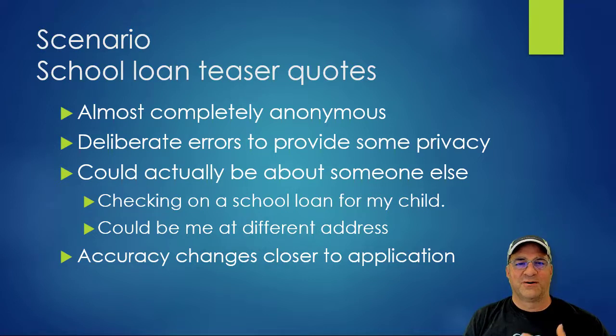So from a who-entered-it standpoint, we don't know. Who are they entering about? We may or may not know, because the errors may be enough that we can't tell. And like I said, a lot of times if I'm entering data, it doesn't mean the quote's for me, like a loan quote or renter's insurance or whatever we're talking about. It could be about somebody else. And so those are the 2 examples I gave you before. One's the school loan for my kid, and it's going to be in their name. And the other one is I'm putting me at an address somewhere else so I can get an idea if I move what the price is going to be, if it was something that was affected by geolocation.